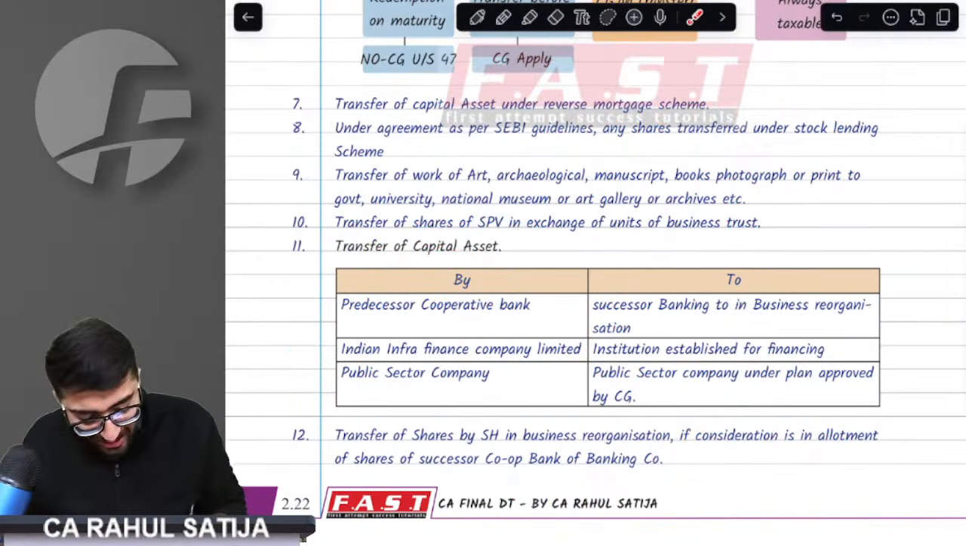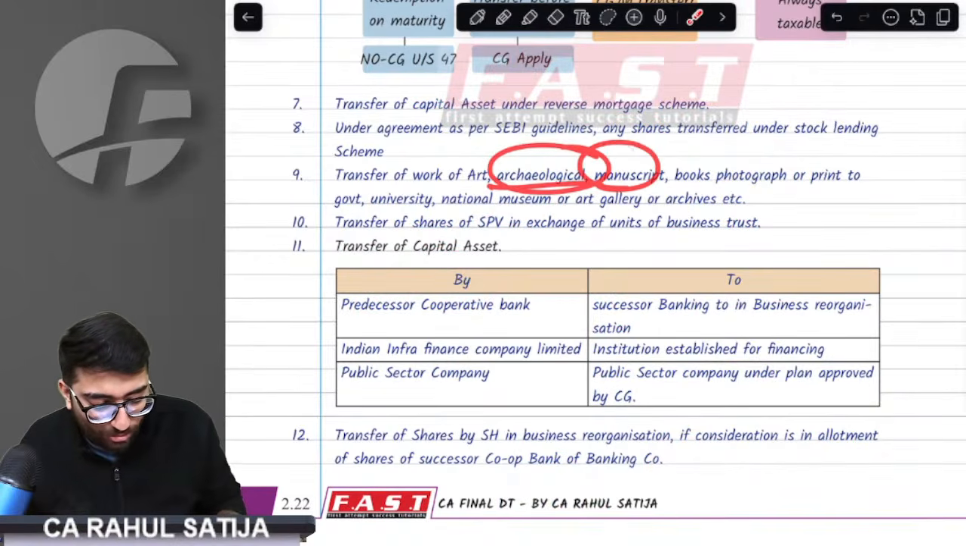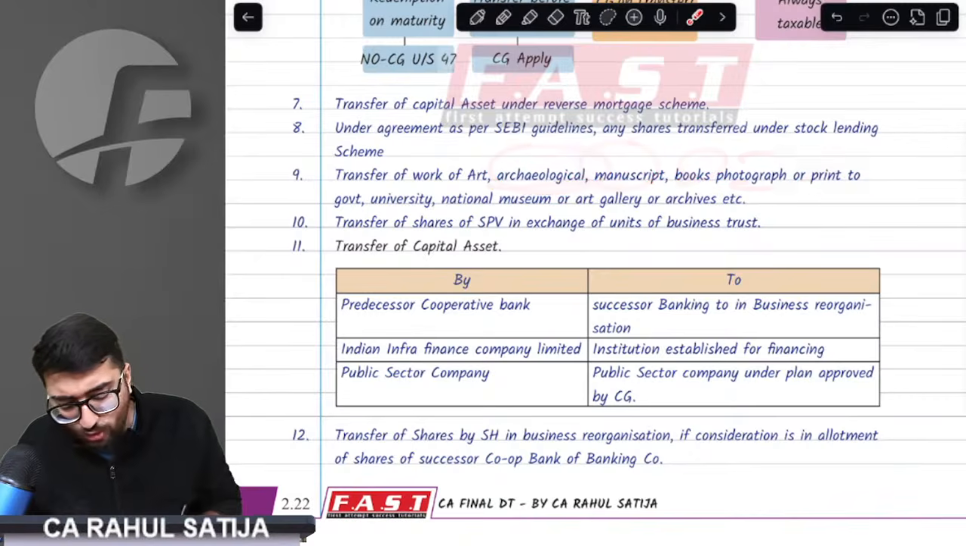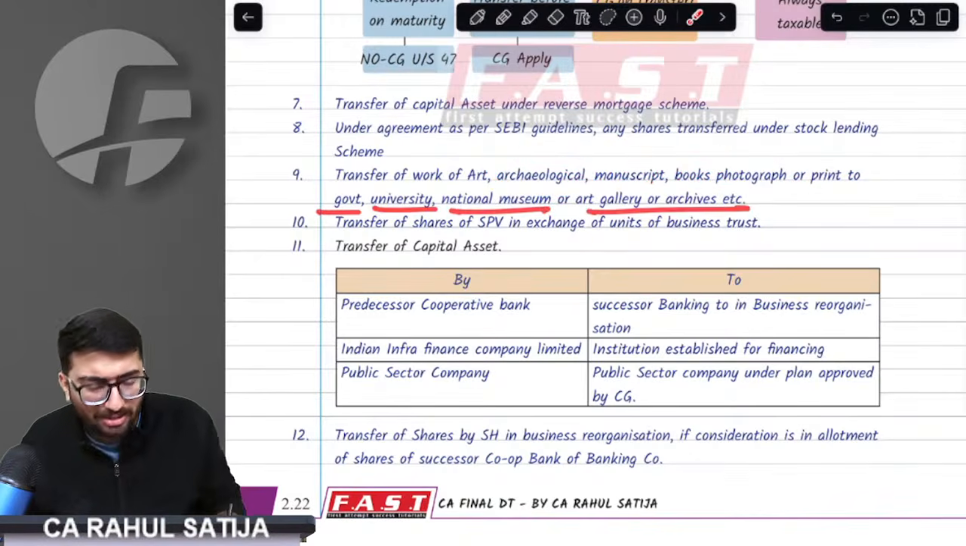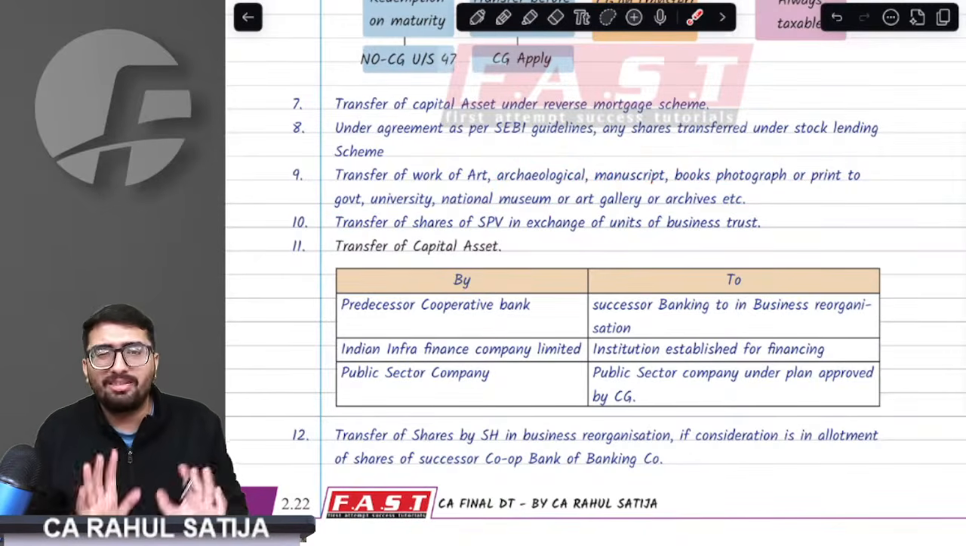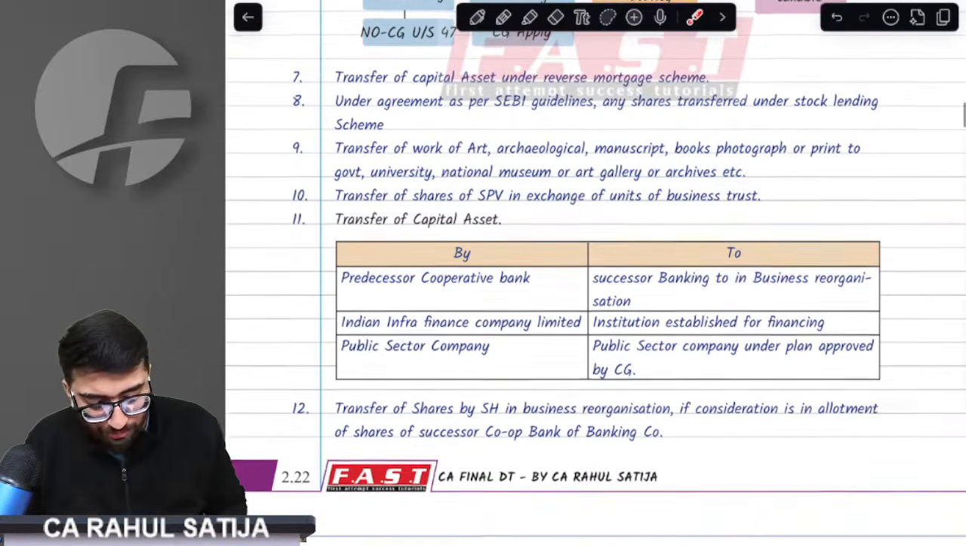Provision says if you have any kind of art, archaeological collection, manuscript, book, photograph, or print, if you give it to government, university, national museum, art archive, even if you receive some nominal sum, that is exempt.